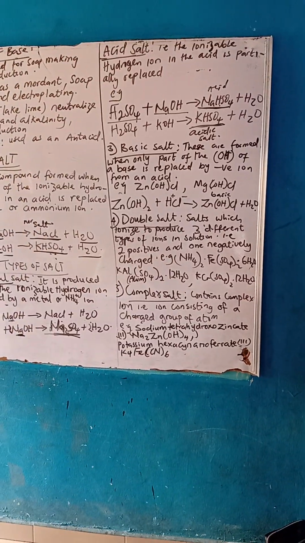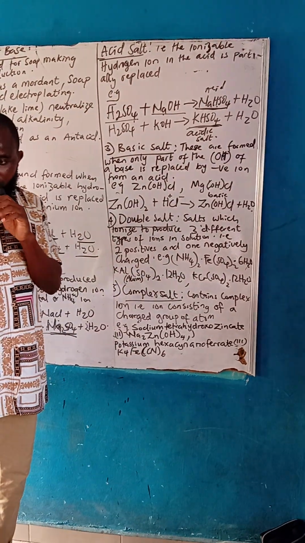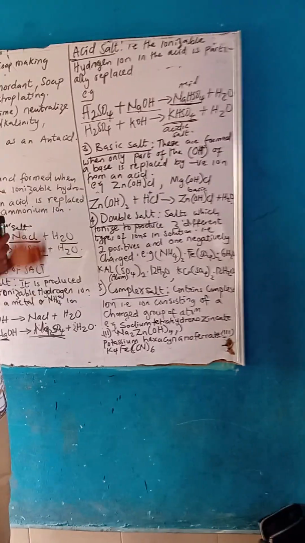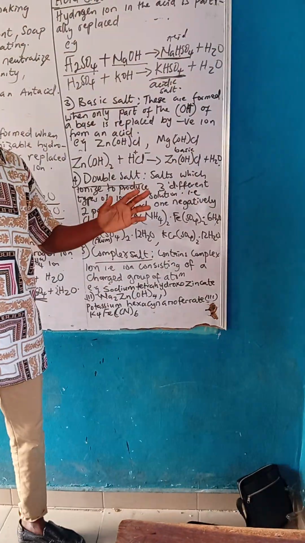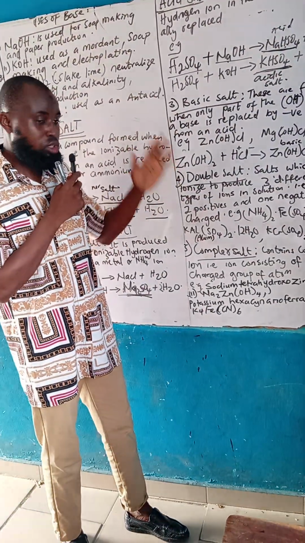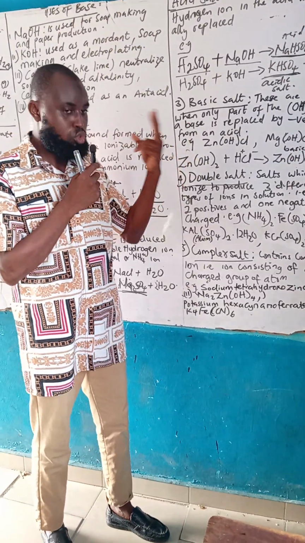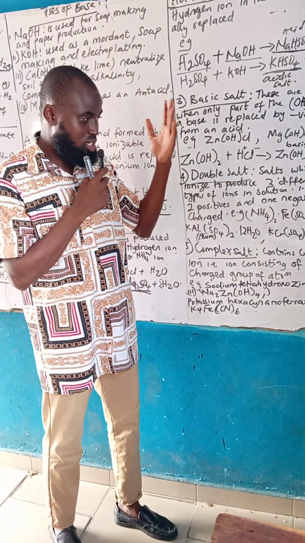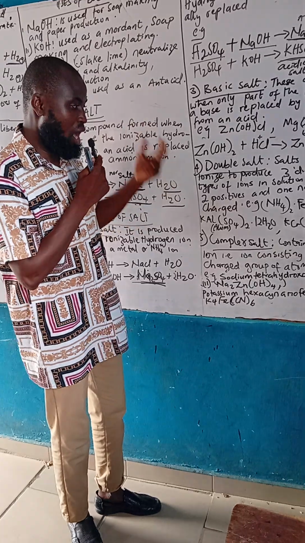Now how do you know a double salt? Double salt is the simplest, very very simple and straightforward. They always have three different ions, that is, two positive and one negative ion.